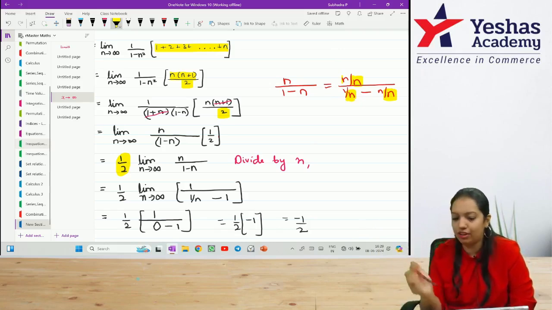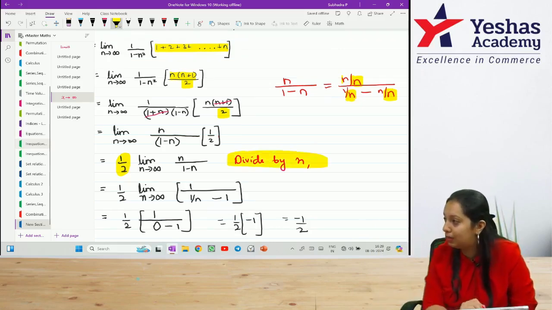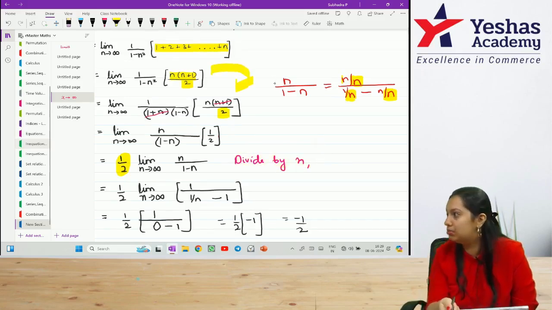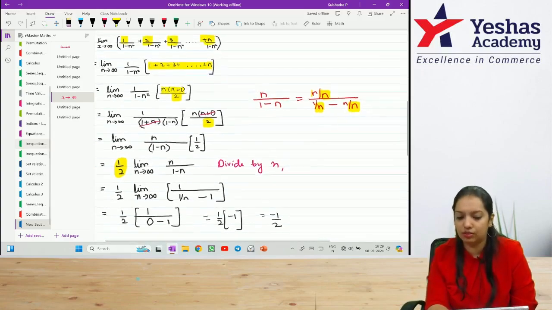Understood? It is a little difficult because I am changing two times. One time I am dividing by n. Another time here I am trying to cancel. So, I am making changes two times. Copy this down.